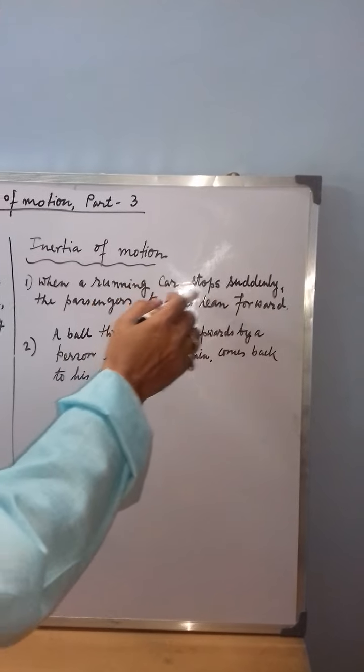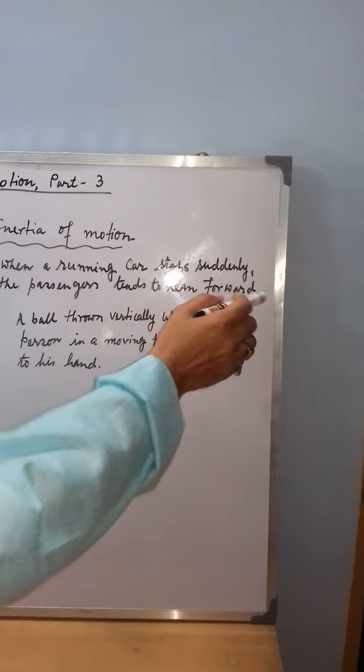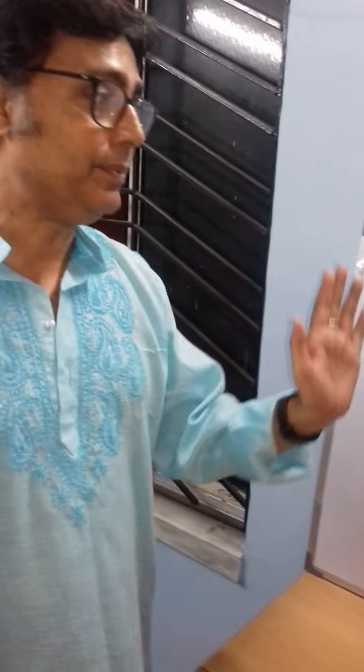When a running car stops suddenly, the passenger tends to lean forward. The reason is the same. Say the car is moving and you are sitting inside the car, so your entire body is in the state of motion. Suddenly the brakes are applied. The lower portion of your body comes at once to the state of rest, but the upper portion of the body is still in motion, so it bends in the forward direction.